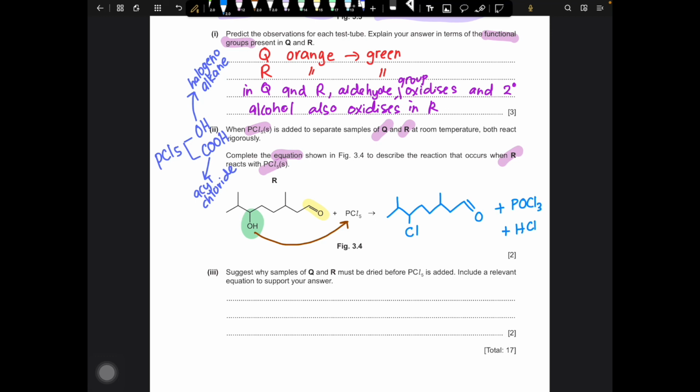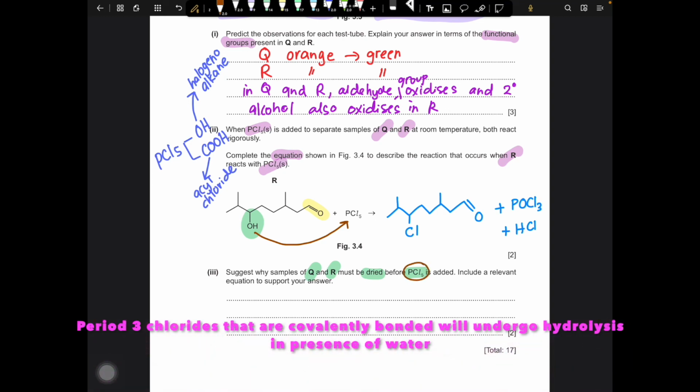In the next question, it says that for a reaction of Q and R with PCl5, the sample must be dried first. It means that we cannot have water. So in the chapter on periodicity, we have learned that PCl5 will be hydrolyzed in a reaction with water because PCl5 is a covalent bonded molecule.